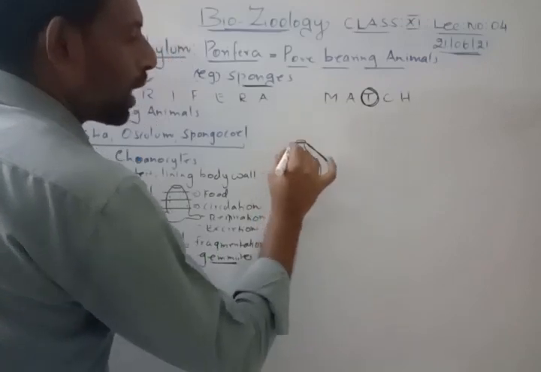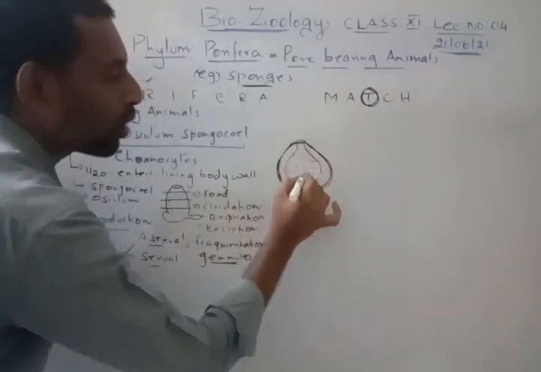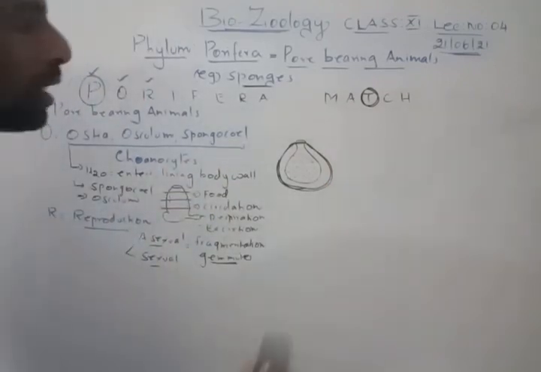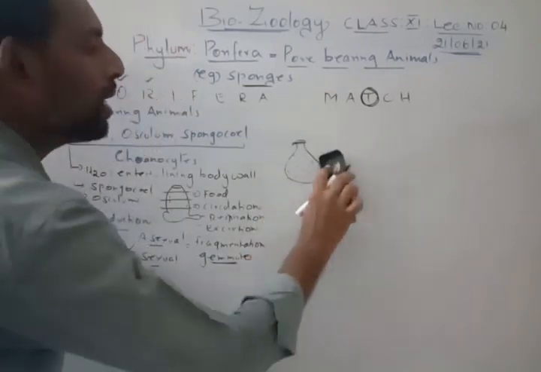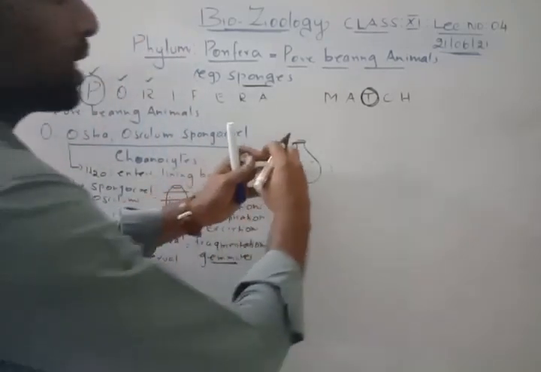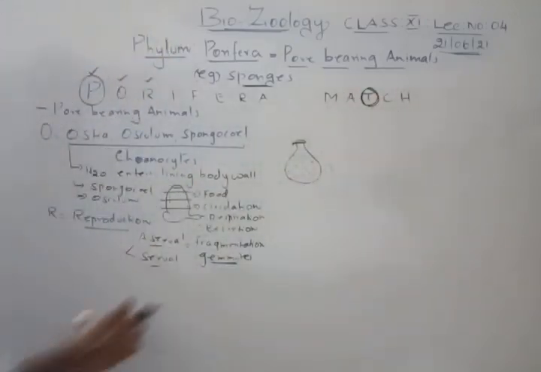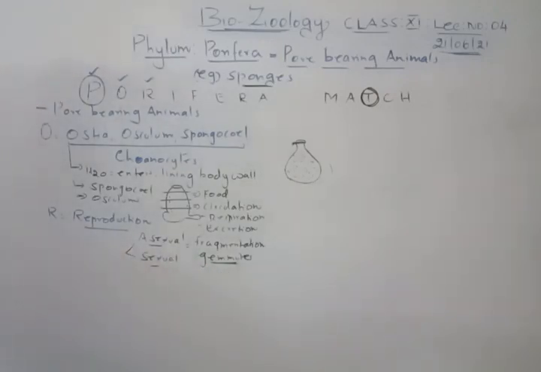This coat is called encystment, a covering. Inside this many buds will be there. When the condition becomes favorable, this encystment is broken down and it liberates the buds. It bursts and the buds will come out. That kind of formation is called a gemmule. When we come to 12th standard, we will study this gemmule formation in depth.